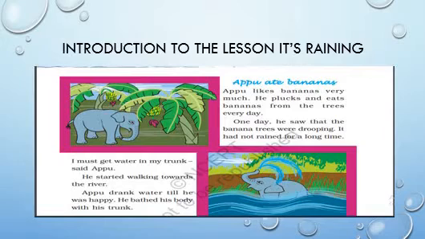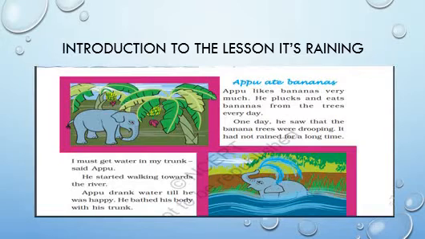Here we go. Apu ate bananas. This is the title of our story. Apu likes bananas very much. He plucks and eats bananas from the trees every day. One day, he saw that the banana trees were drooping. It had not rained for a long time.